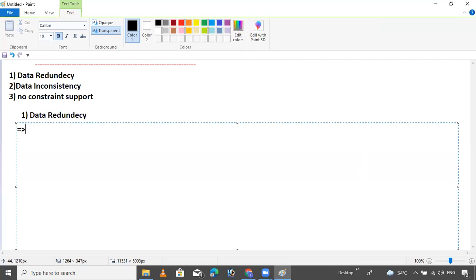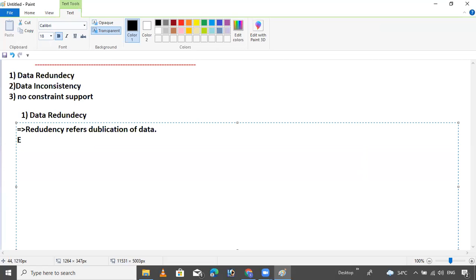What is the meaning? Simple. Try to understand.